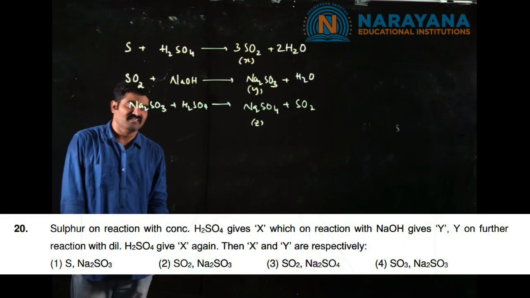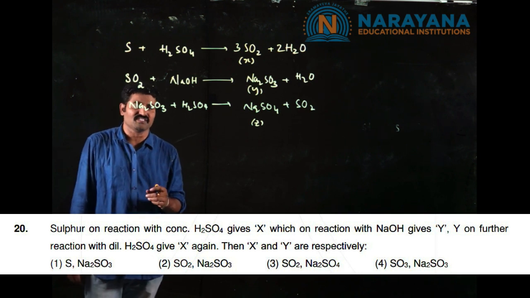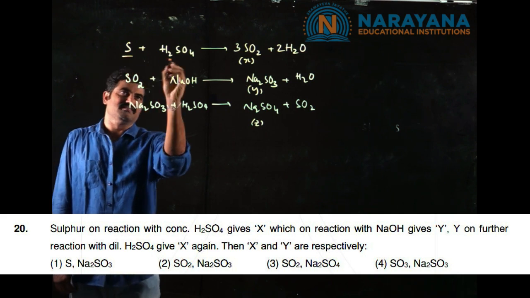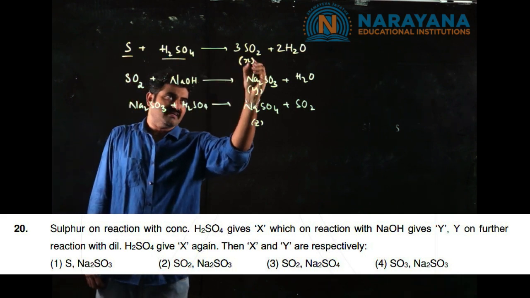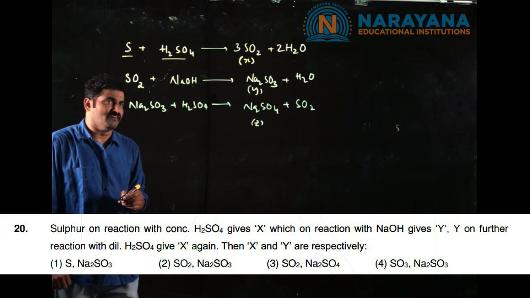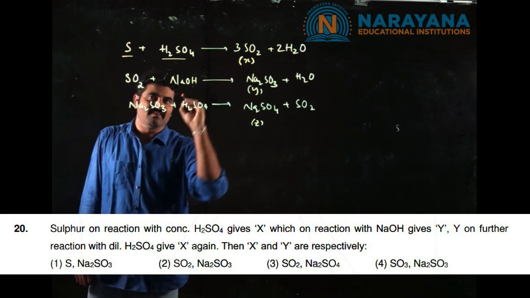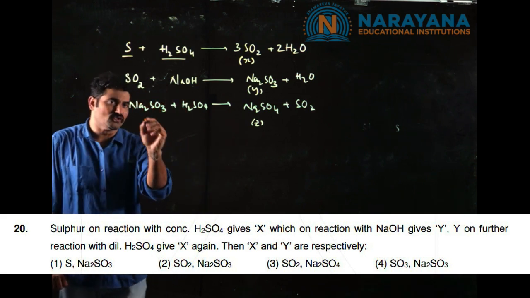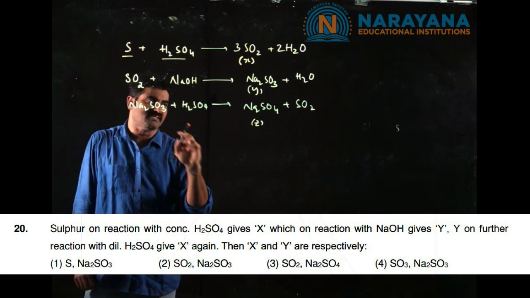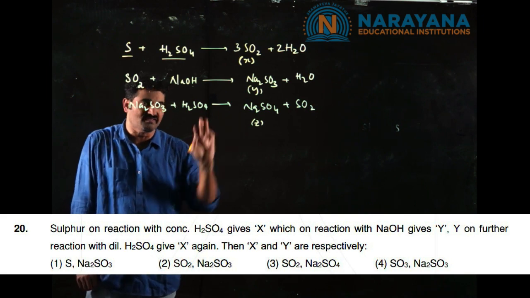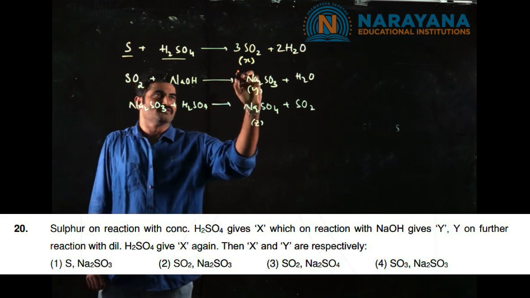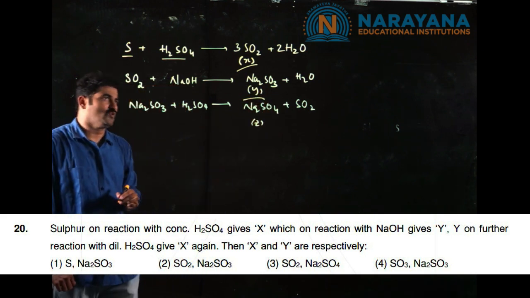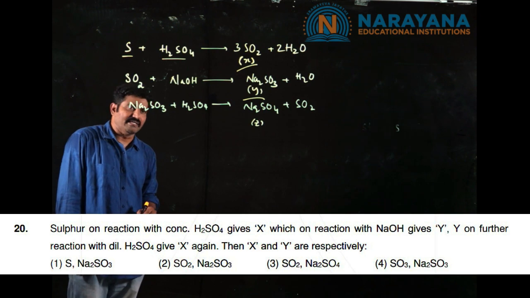Next question is again a purely memory based question from the 16th group. Here sulfur is oxidized with sulfuric acid and you'll get sulfur dioxide as one of the products. Now this sulfur dioxide is treated with a base, you will get sodium sulfite, and again the same sodium sulfite on further oxidation with sulfuric acid gives Na2SO4 along with sulfur dioxide. Here the question asked is you need to identify X and Y. So X is SO2 and Y is Na2SO3.